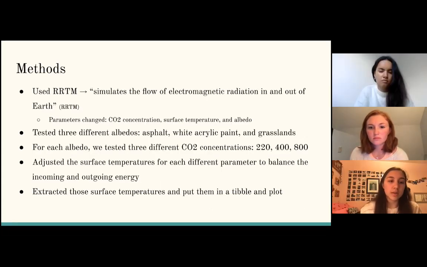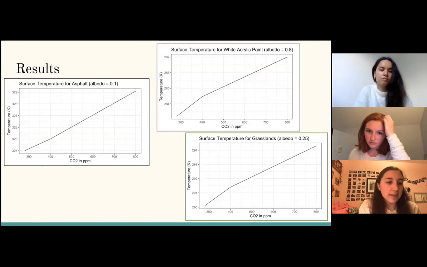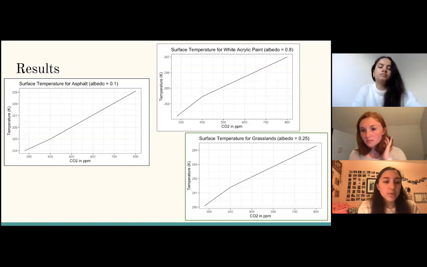So we then took those temperatures and graphed them into these plots, as you can see. So what we noticed was a general upward linear trend. So as the carbon dioxide levels increased, the temperature increased as well for each surface type, which is what we expected.